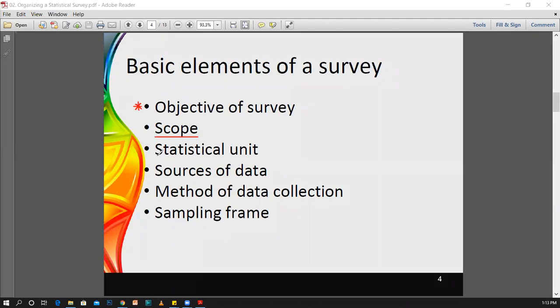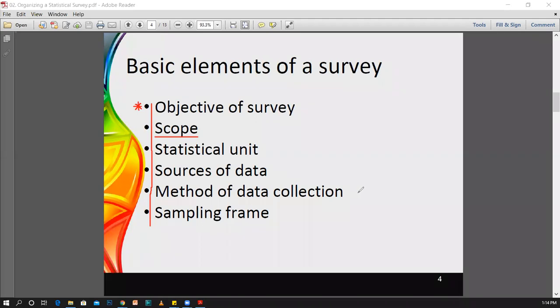And then we have to identify what should be the statistical unit of the given survey, what are the sources of data, what is the sampling frame, and what is the method of data collection. Therefore, these are the basic elements of any given survey. There should be an objective, a scope, a statistical unit, and a source of data. It means you have to identify the source of data, the sampling frame, and the method of data collection.